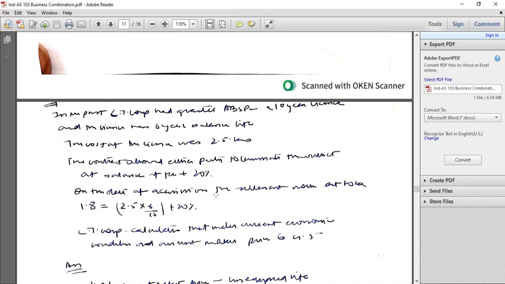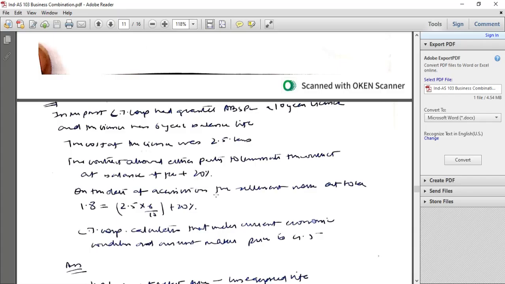The contract allowed either party to terminate the contract at a balance of life plus 20%. On the date of acquisition, the settlement works out to be 1.8 lakhs, that is 2.5 into 6 divided by 10 plus 20%. City Corp calculates the current market price is 4.5 lakhs. So step 1, market price 4.5 lakhs minus 2.5 into 6 divided by 10, that is the cost of the acquired rights and expired life of rights.